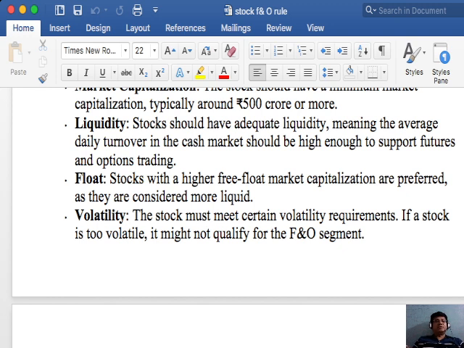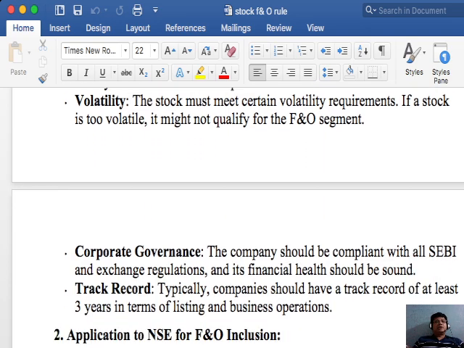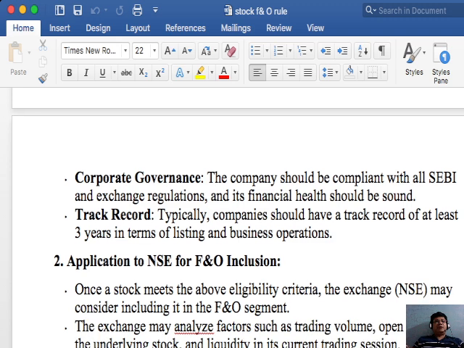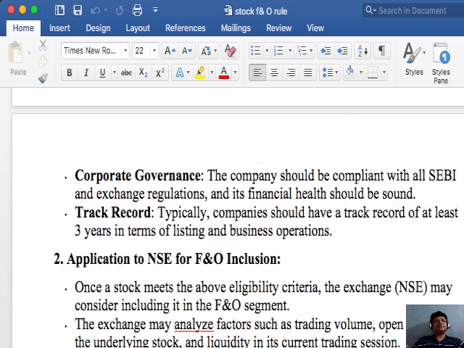Next important point is the corporate governance. Okay, the company should be compliant with all SEBI and exchange regulations, and its financial health should be sound. Okay, now last but not least, track record. Typically companies should have a track record of at least 3 years in terms of listing and business operations.